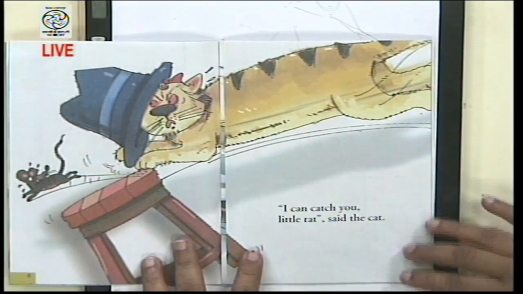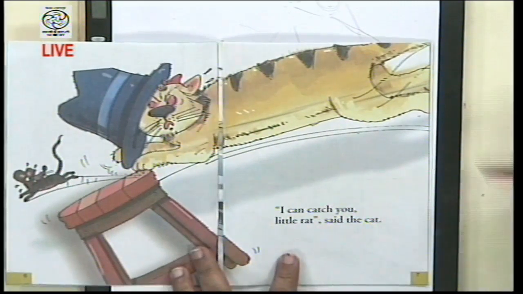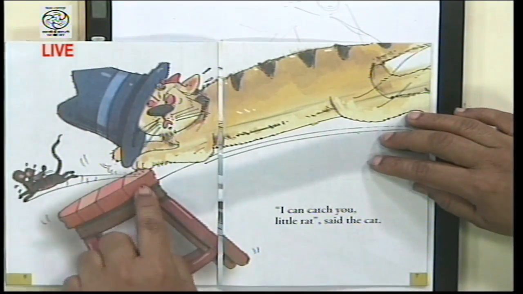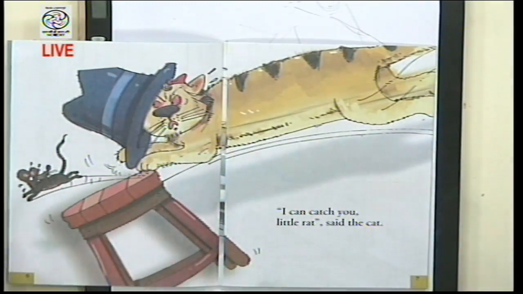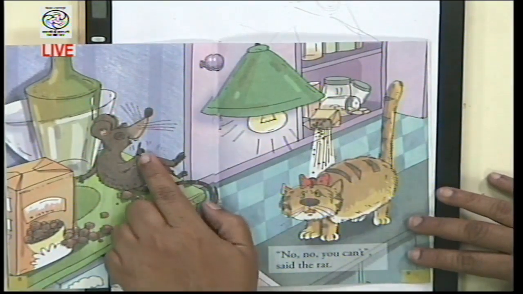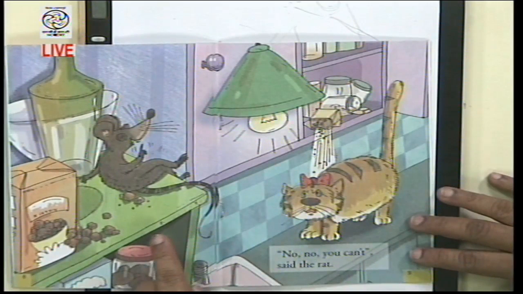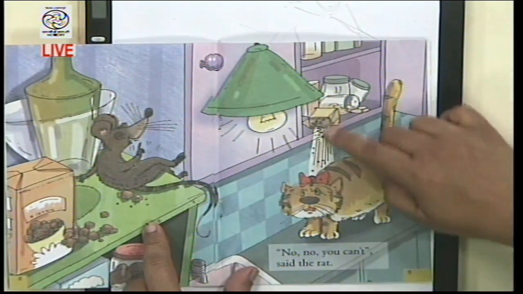Then, what did the cat say? I can catch you, little rat, said the cat. So, here we have the cat jumping, but the rat is equally fast, it jumped off, and the hat flew onto the cat because of the swift movement of the rat, and the stool toppled over. Children will really enjoy this kind of action. And here you find the rat smiling, very happy that he has avoided being caught by the cat, and he's up here eating and enjoying himself, whereas something has already fallen on the cat.